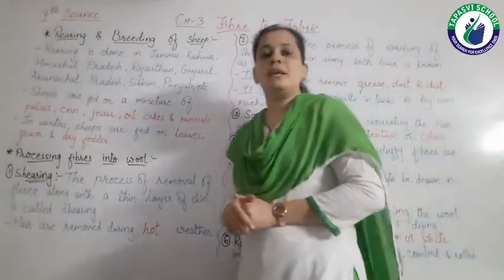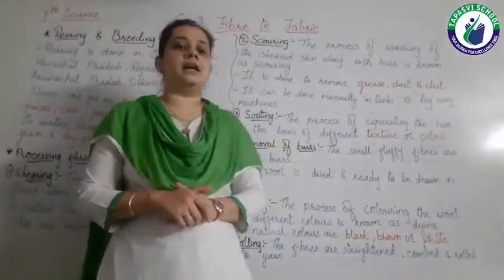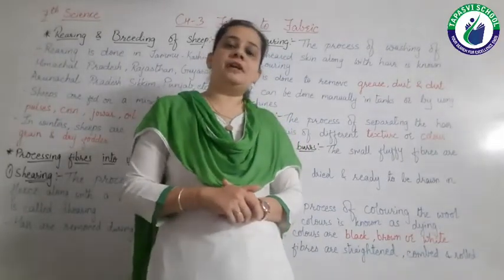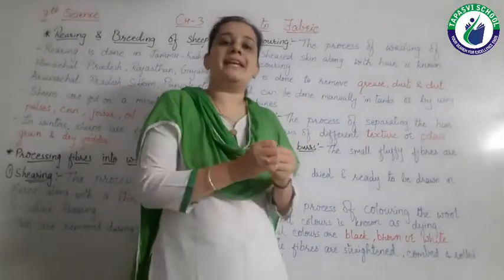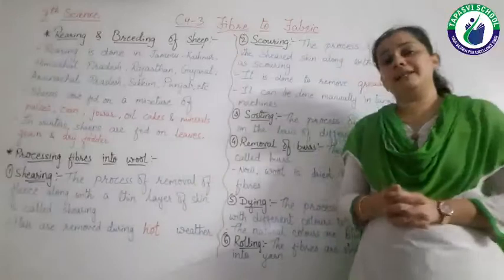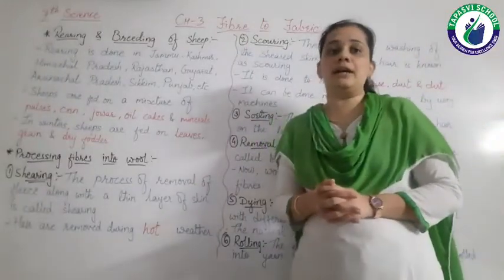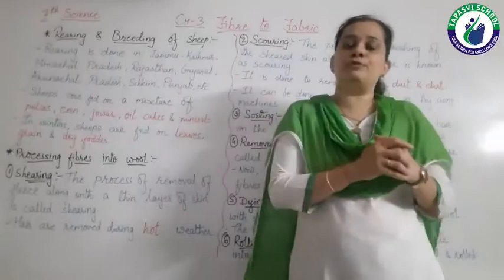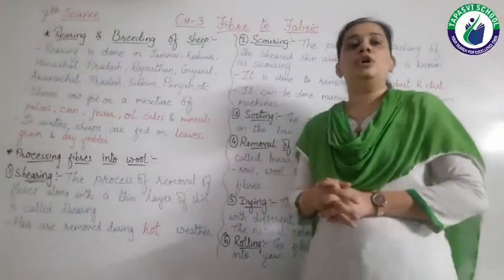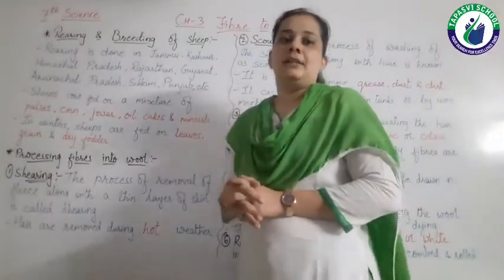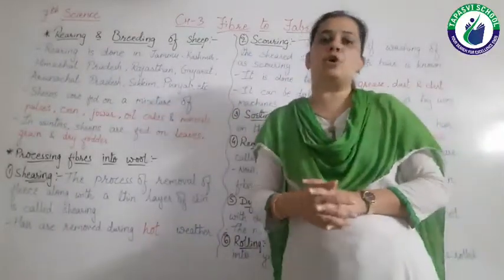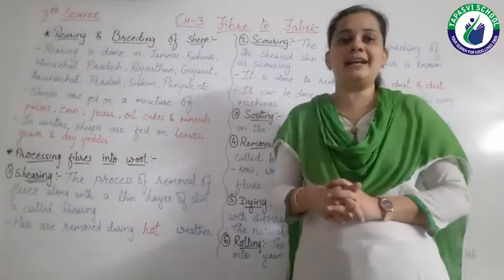So oil cakes are the material which is left out after the oil is removed from anything. Say, for example, various nuts, or we can say the groundnut. When groundnut is crushed and oil is removed from it, the leftover part is known as oil cakes. So apart from eating grass, these animals are also eating the mixture of pulses, corn, jawar, oil cakes and minerals.